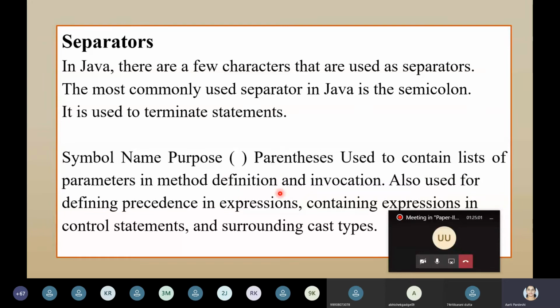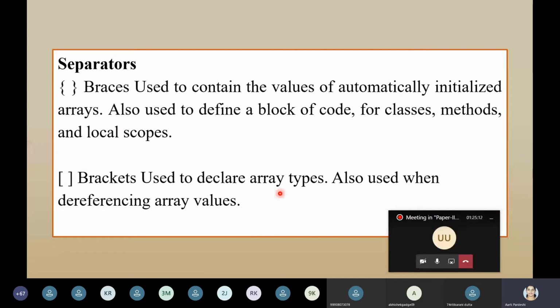For typecasting also, in order to convert one data type to another, integer to float, float to integer, character to string, string to character, we are going to use parentheses. So first we have seen the semicolon, then the parenthesis.